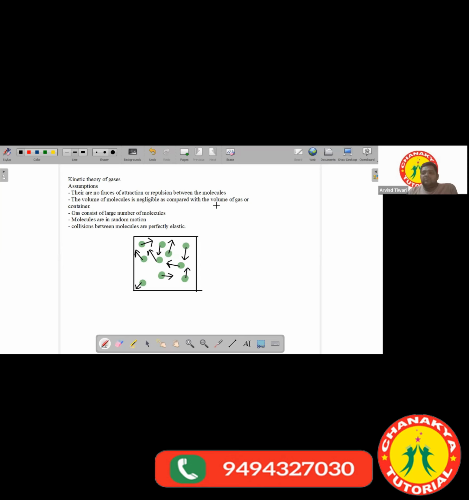But suppose you are getting 100 kilograms of grains. With that 100 kilograms, even 10 grams or 15 grams would be nothing. So it depends on whether the quantity is very small compared with the given quantity. Similarly here also, the volume of the gas molecules is very small. Then the molecules are in random motion. They are continuously moving. They are not stationary.